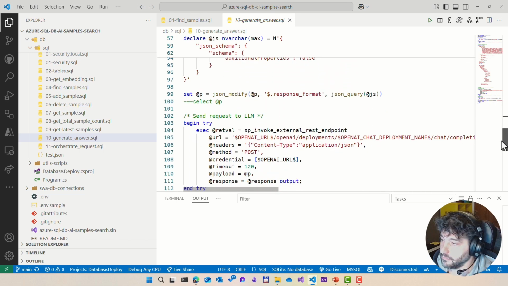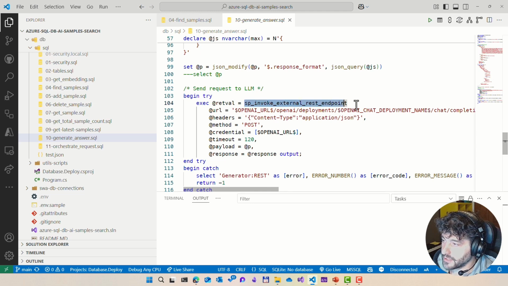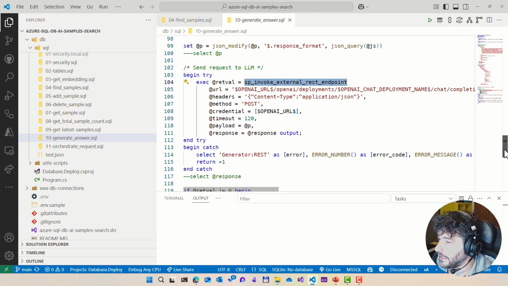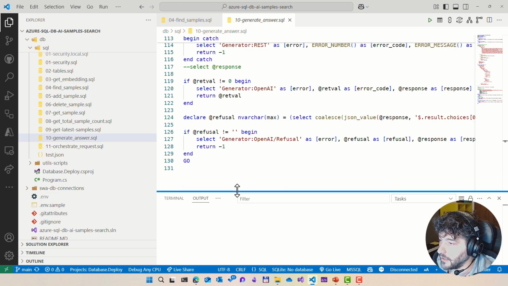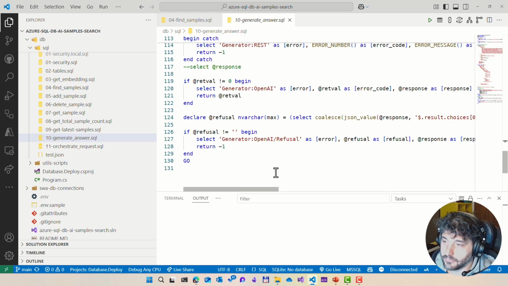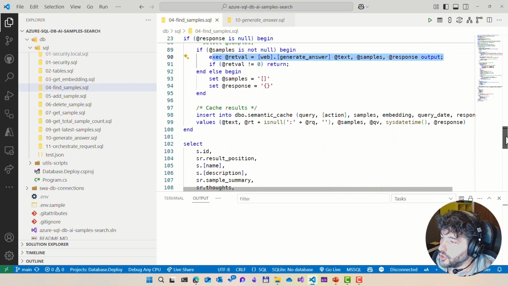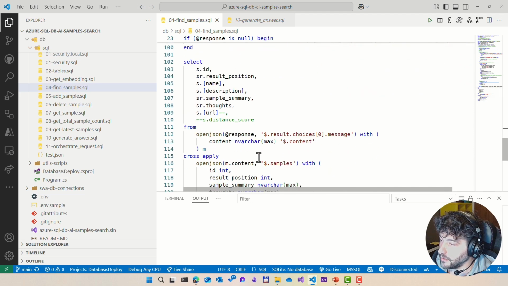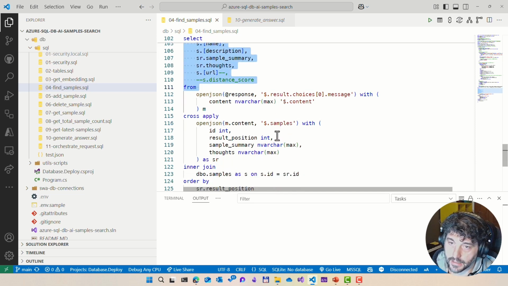And then I just run my query against the AI model using an external REST endpoint, because of course my AI model is outside the database, it is in Azure AI, and then I get the result and basically return the results that are again a JSON document here. So if I go back to find samples, you will see that the results here are returned opened as JSON, so they can properly be returned as a table.